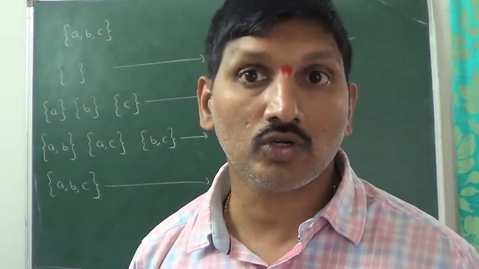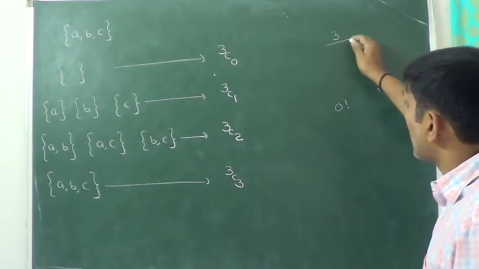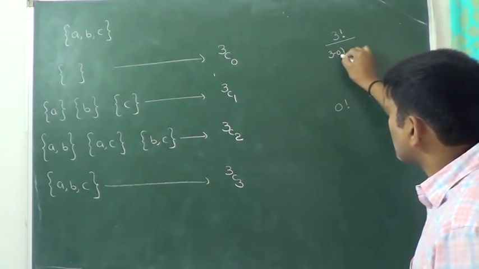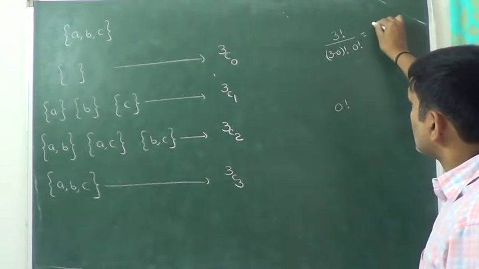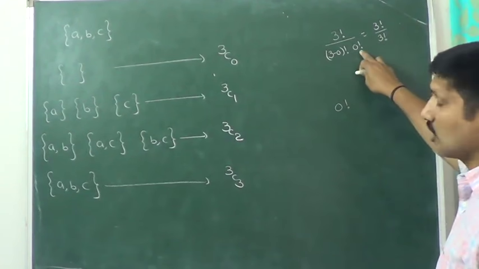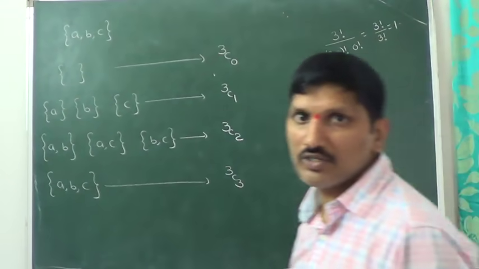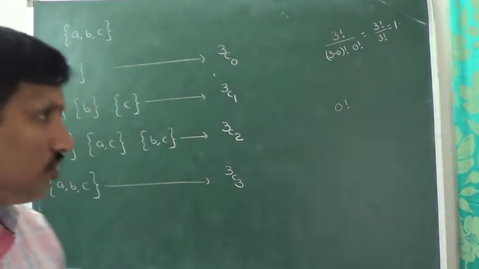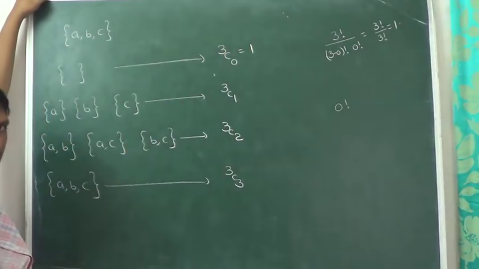So 3C0 is equal to 3 factorial divided by 3 minus 0 factorial into 0 factorial. That is equal to 3 factorial divided by 3 factorial, because 0 factorial is equal to 1. So 3C0 value is equal to 1.